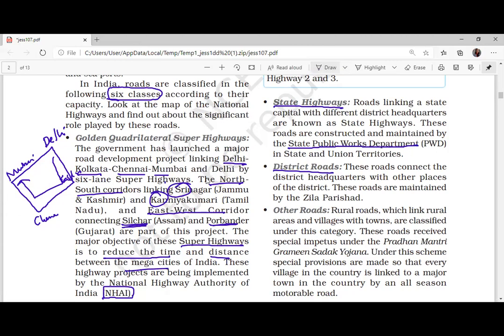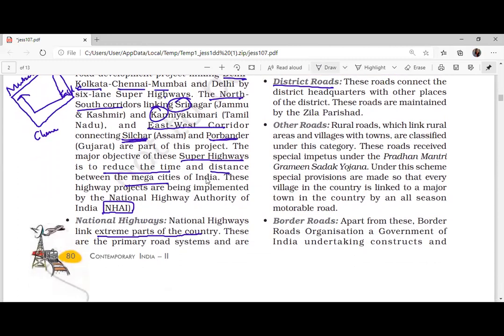Apart from that, we have a lot of other schemes, like the Pradhan Mantri Gramin Sadak Yojana. That means village roads, or rural roads. Under this scheme, any village which has more than 500 population will be constructed an all-weather road. All-weather road means it can be accessed anytime, so that will be a pakka road.